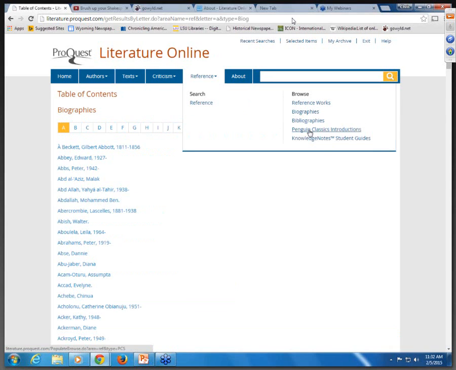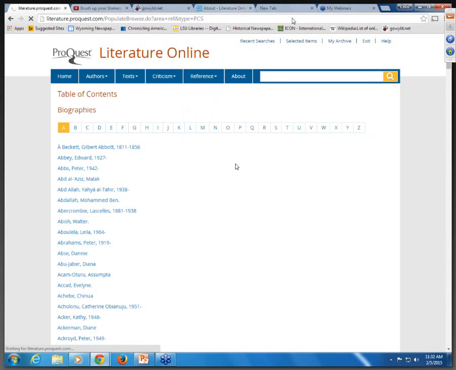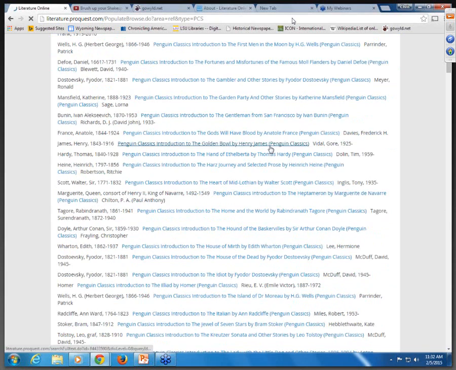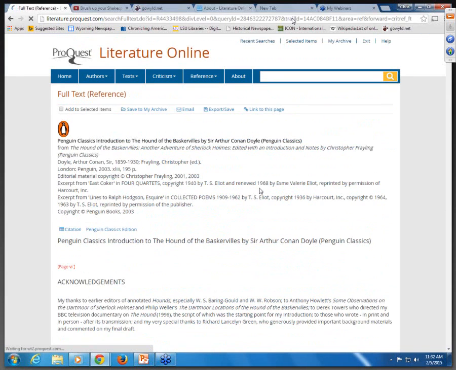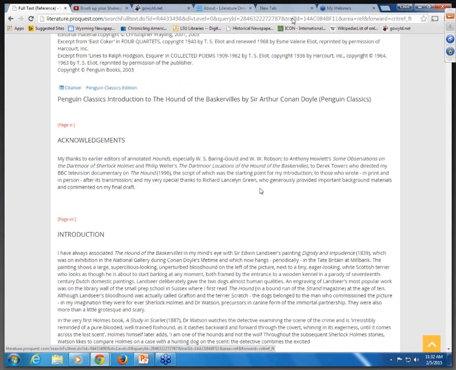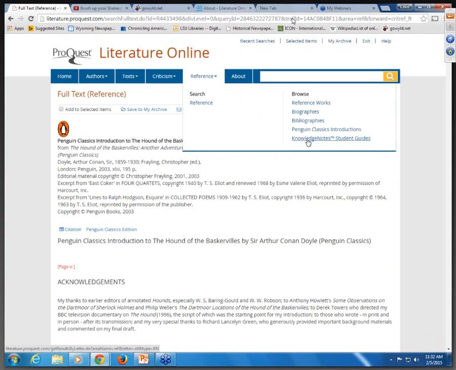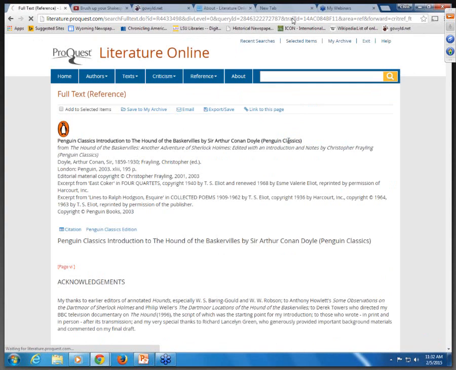Bibliographies. There's also 400 volumes from the series Penguin Classics. Here you can browse introductions to texts from Penguin Classics that are found here in Lion. And let's just open one up. The last thing on the list here under Browse in Reference is Knowledge Notes Student Guides. These provide critical overview of a particular text.